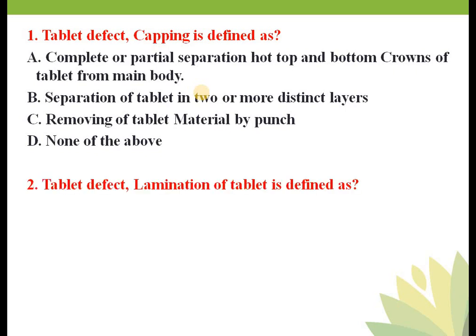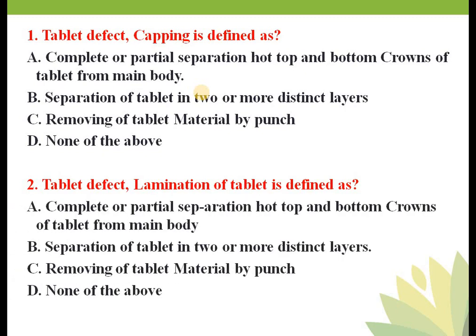Okay, next question: tablet defect, lamination of tablet is dependent. So I think we have already covered this, that is separation of tablet into two or more distinct layers, that is nothing but lamination. Okay, what is lamination? If you find a tablet separated into two or three layers, then it is called lamination. Okay, the correct answer for the question on capping is option A. The correct answer for the question on lamination is option B.